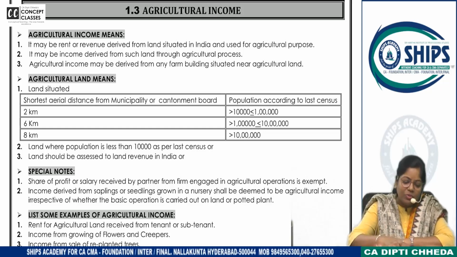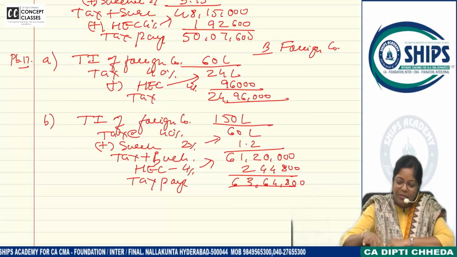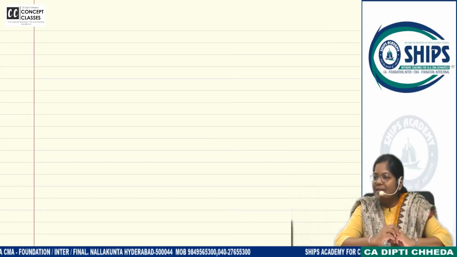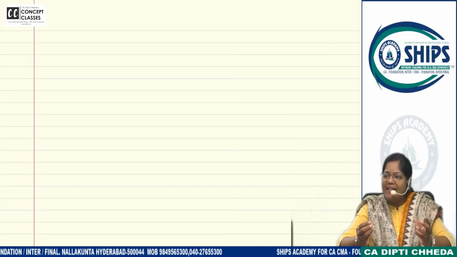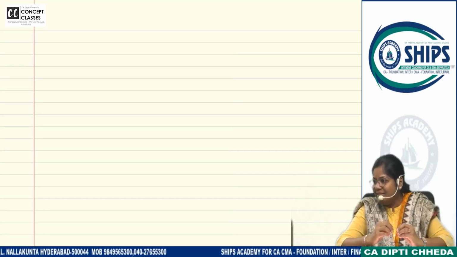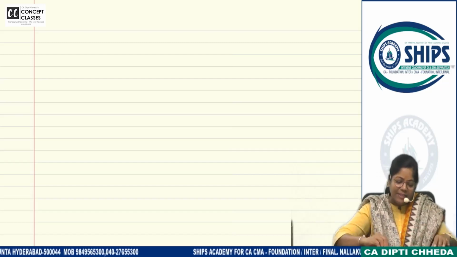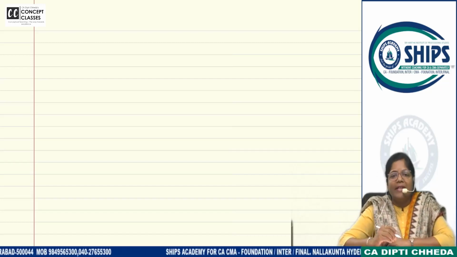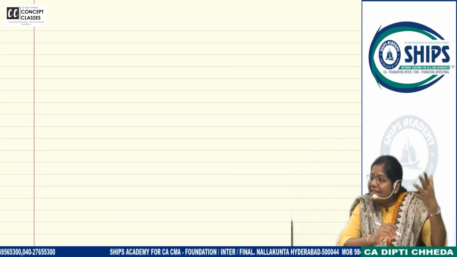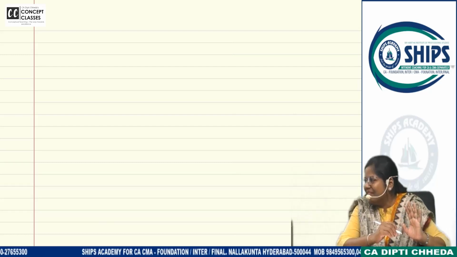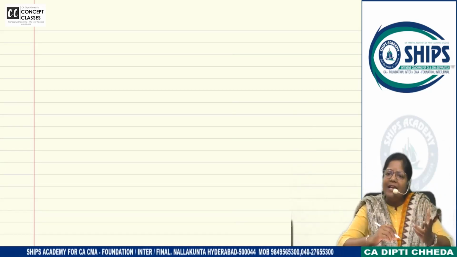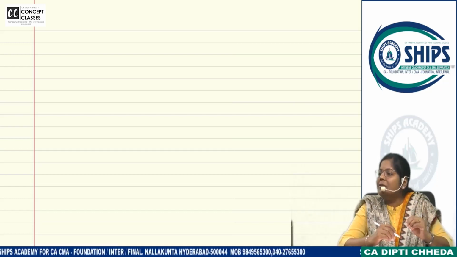Agricultural income, how much do you know about it? Please tell me. Income which is derived by agricultural activity, and it has to be in India. Okay, so what happens is, in the Constitution of India, we do not have the power in income tax to charge tax directly on agricultural income. Like we have 5 heads, no? Salary, house property, business, and so on. Like that, for agricultural income, we don't have the power.